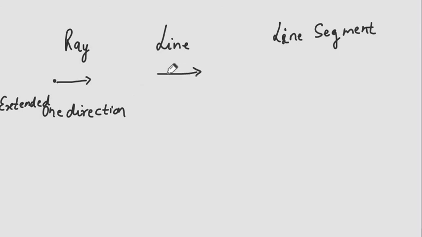A line can be extended in both directions. But a line segment cannot be extended.